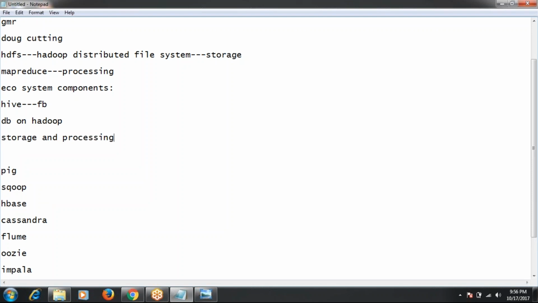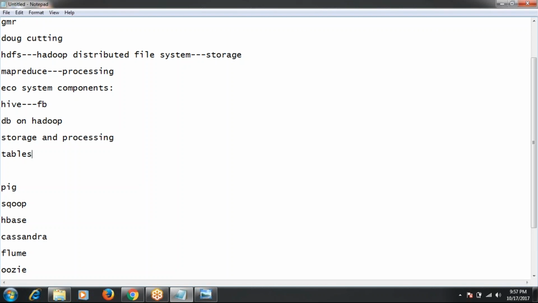So how will Hive store the data? Basically Hive is a database. If you want to store the data in Hive, you have to create the tables first. Why? Because it acts as a database. In a normal RDBMS, how do we store the data? First of all, we have to create the tables based on the structure, then we put the data into the tables. In Hive also we can do the same thing.